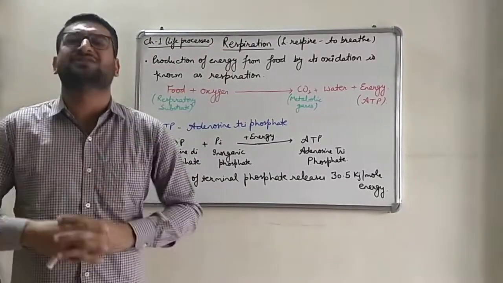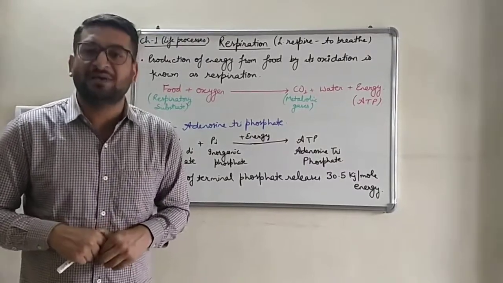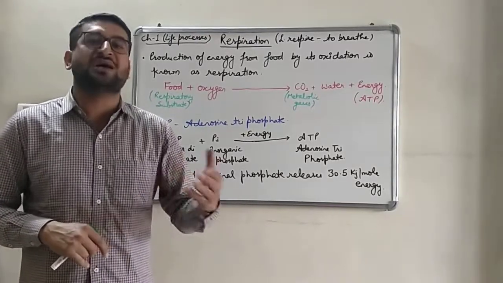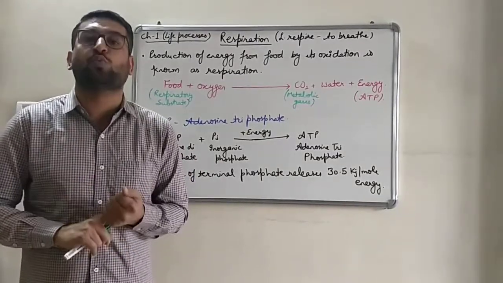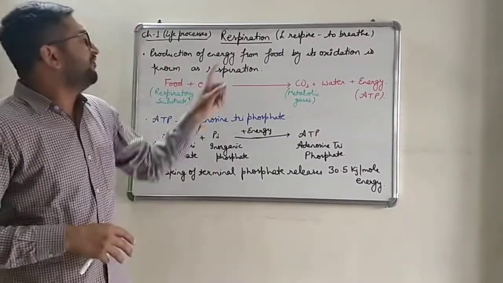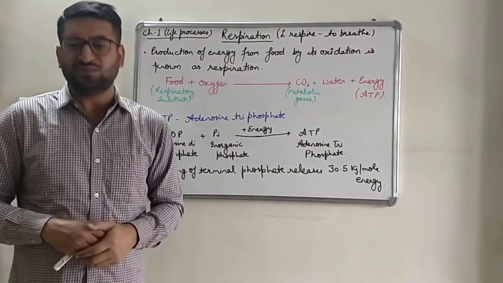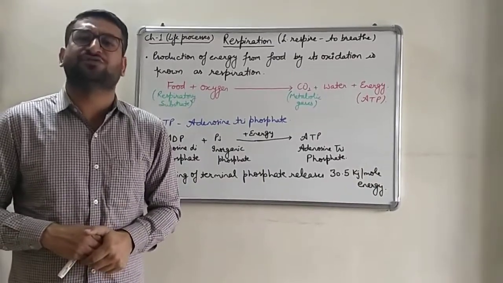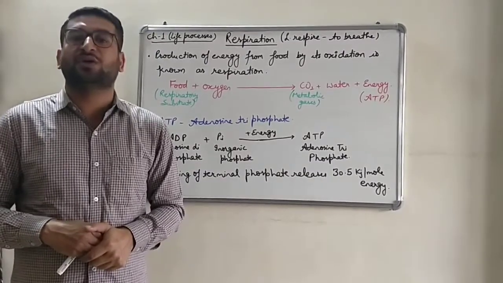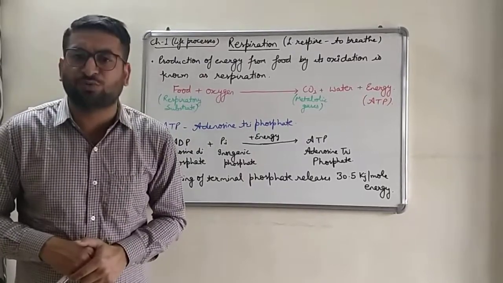In the previous topic, that is nutrition, we have studied that the food which we eat is in the complex form. We break it into a simpler form, and then that simpler food is broken down to produce energy, and that is what is referred to as respiration. Production of energy from the food by its oxidation is known as respiration. Or you can say the oxidation of digested food or simple food to produce energy along with carbon dioxide and water is known as respiration. Respiration occurs in the mitochondria of the cell.